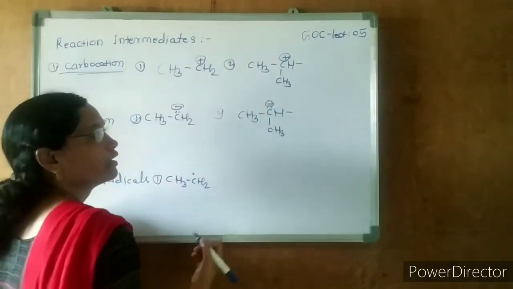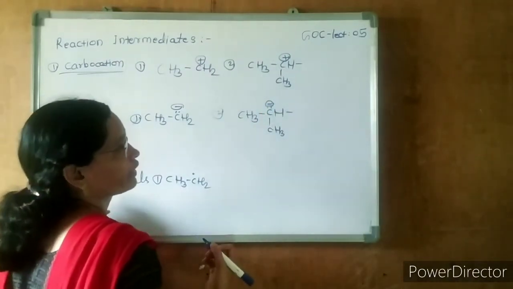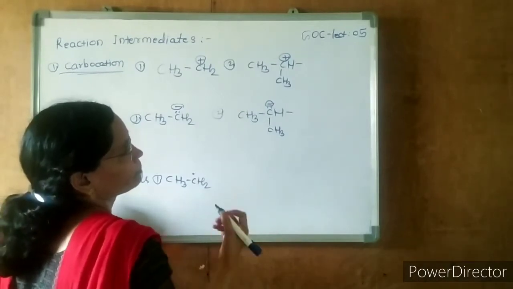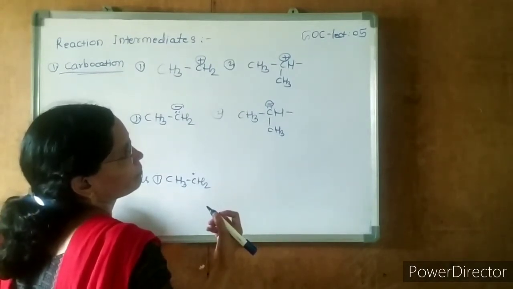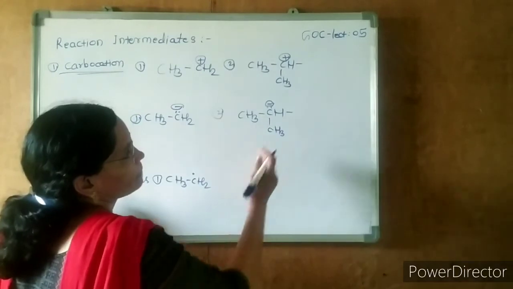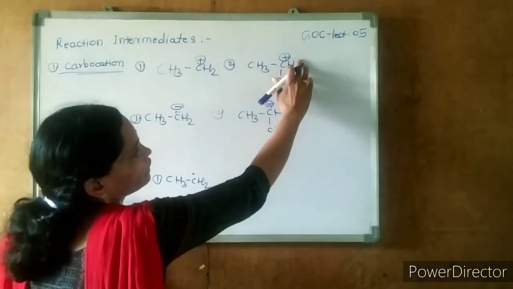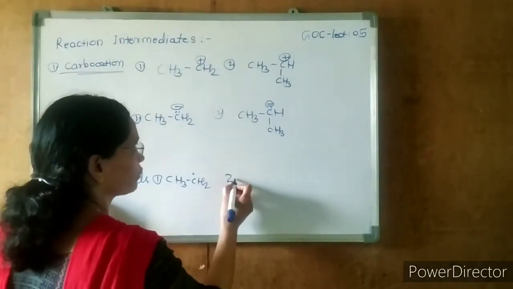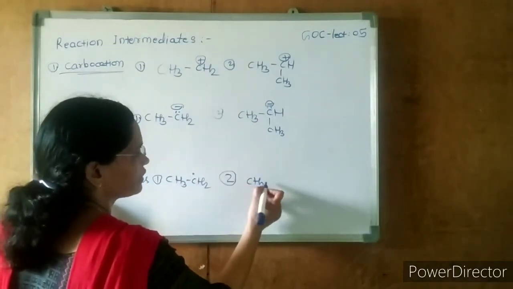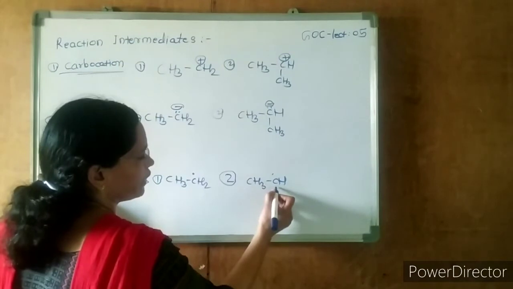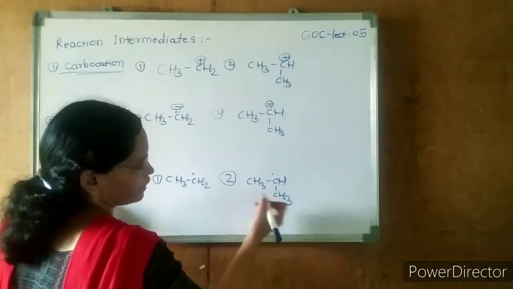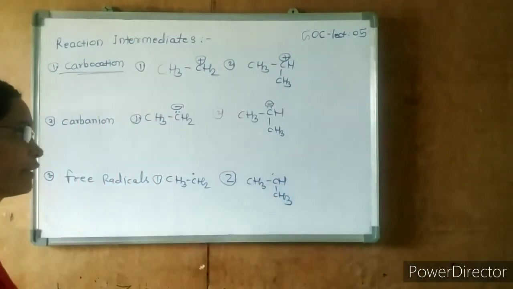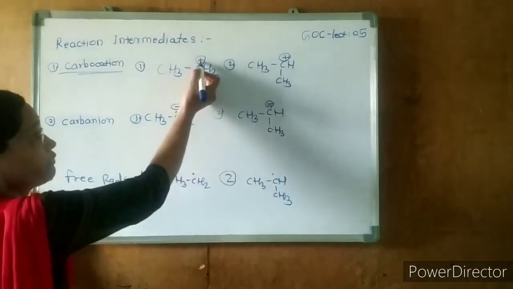It is a secondary carbanion. Now this is correct. Now second example of free radical, CH3CH free radical. Here also CH3. This is a secondary free radical. It is a primary free radical.